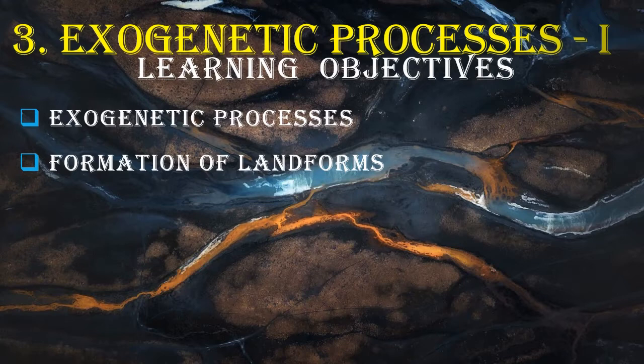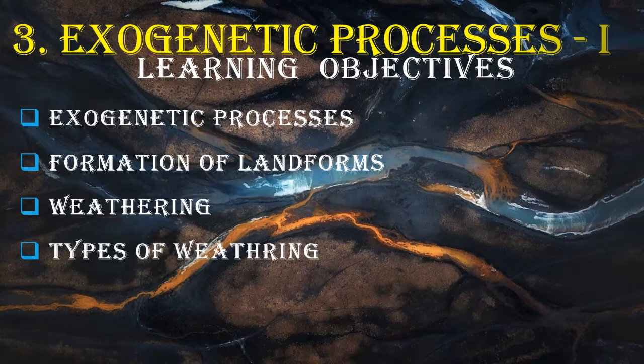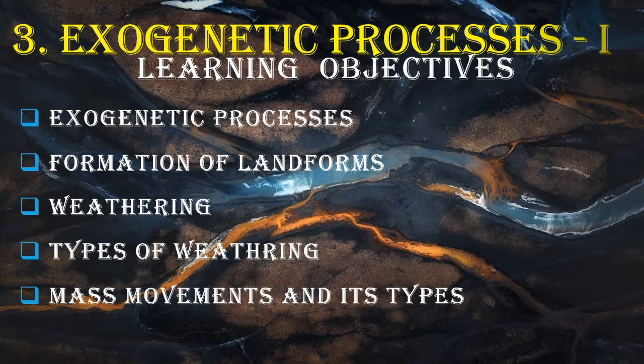Then, formation of landform. In formation of landform, you will be able to learn that due to exogenetic processes or movements, what different kinds of landforms are formed and how they form. Then, what is the meaning of weathering? What are the different types of weathering occurring on the Earth's surface and what are the factors responsible for it? And at the end, we'll learn about mass movement, its meaning and types.